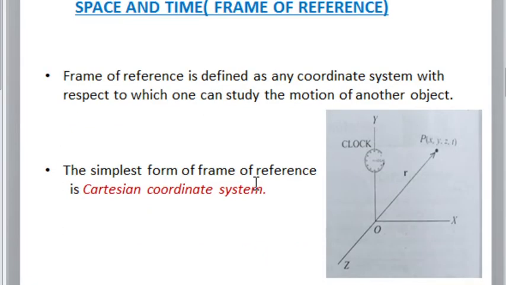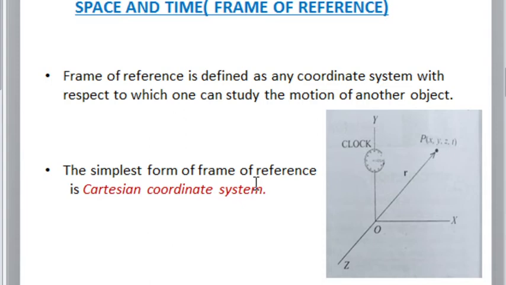Next, I am moving to our content, that is frame of reference. What is a frame of reference? The space and time together are known as a frame of reference. Before moving to the definition of frame of reference, I will give an example. Consider a person sitting in a bus which is in uniform motion. The person inside the bus is at a state of rest with respect to the bus.